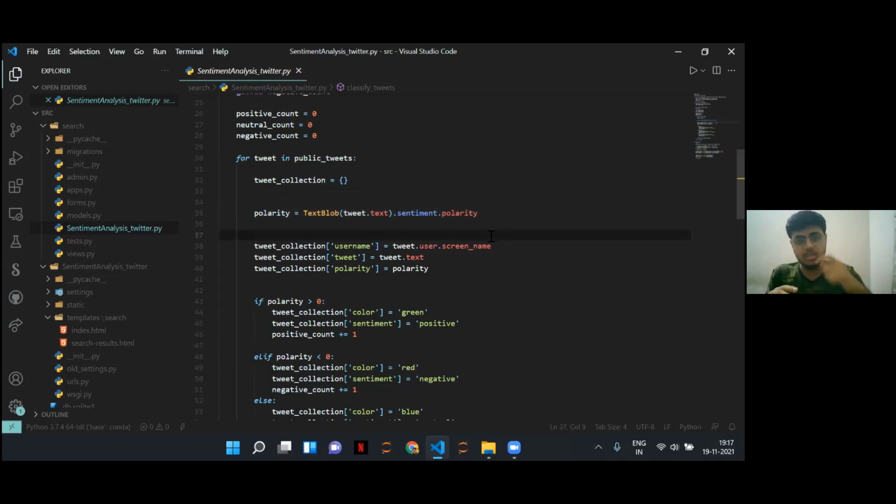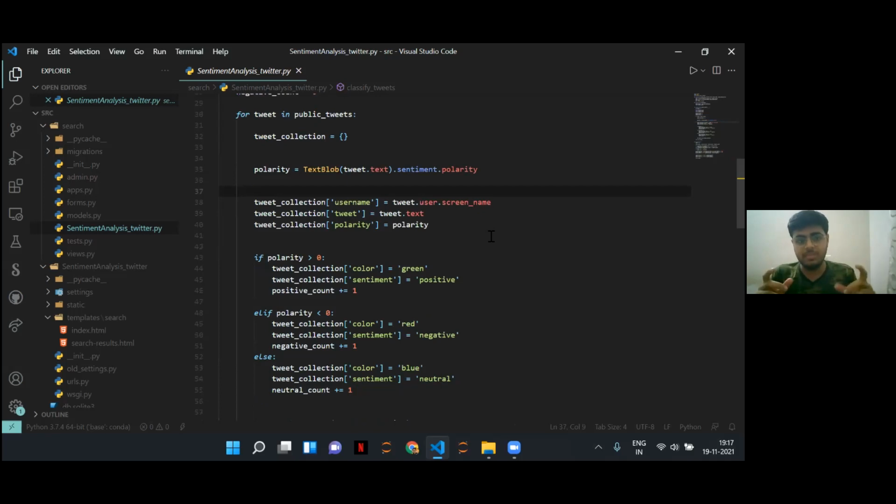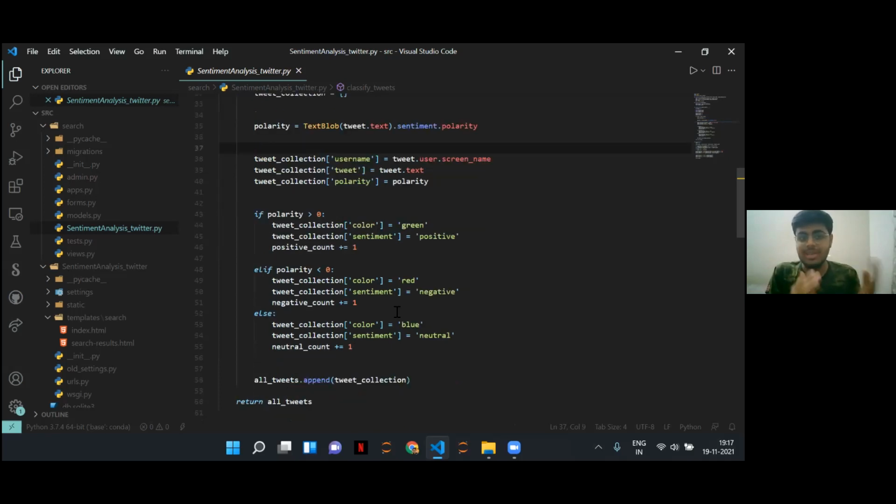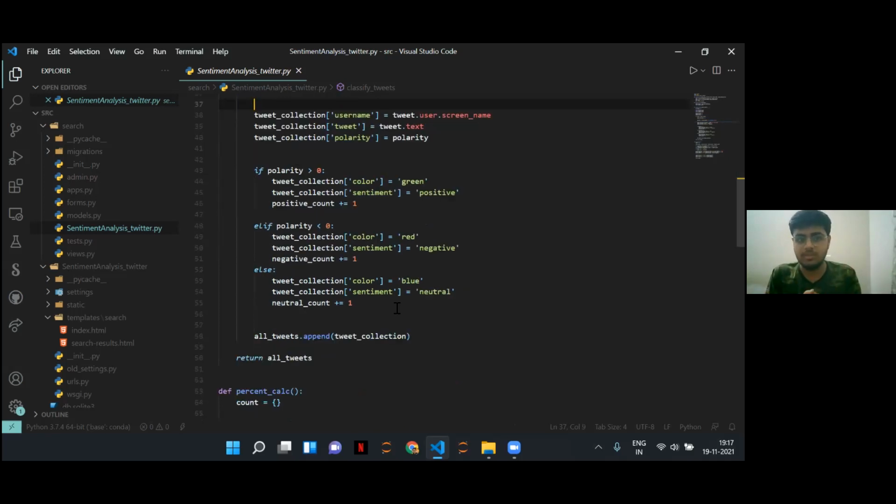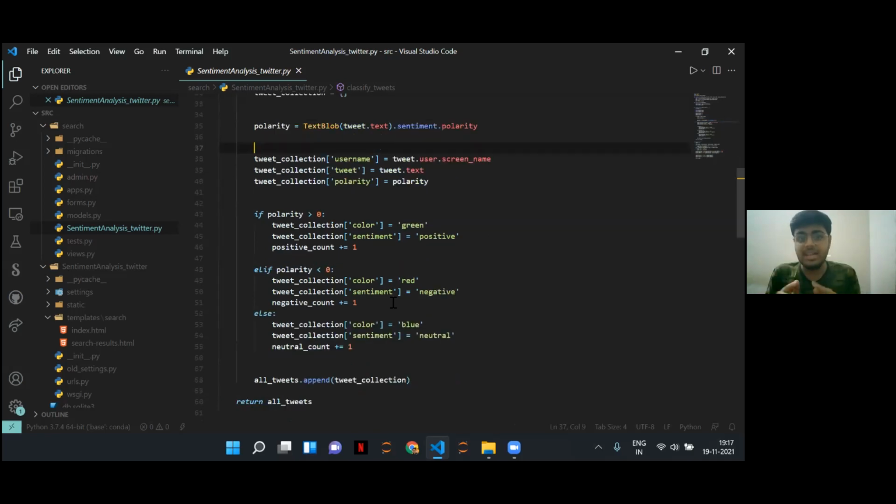So all the words go one by one inside the frame, and we get a number in the range of -1 to +1, -1 to 0 being negative and 0 to 1 being positive. So there are various attributes that we can capture using this library. We capture the username, the entire text of the tweet. We capture the polarity by generating it. And then we check whether the polarity that is generated is positive, negative, or neutral.